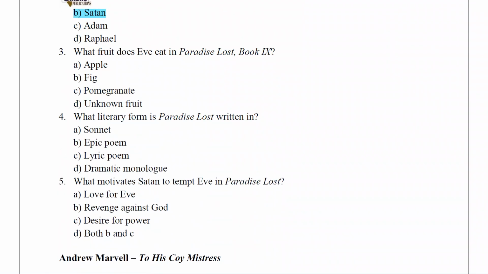What fruit does Eve eat in Paradise Lost, Book 9? The unknown fruit. So in it they won't say the fruit name. If you see, they mention it as the tree of knowledge. They won't mention which fruit it is. That is the unknown fruit.